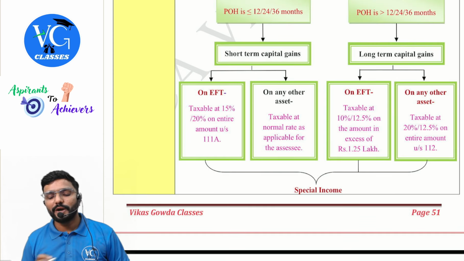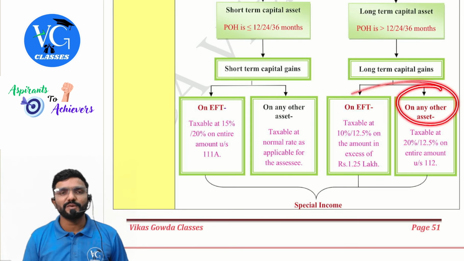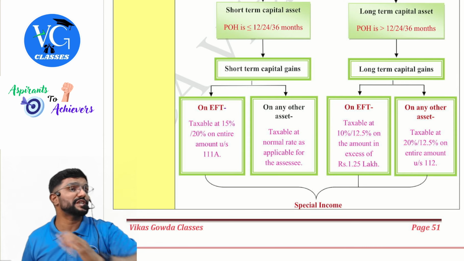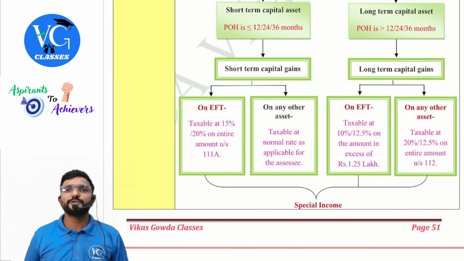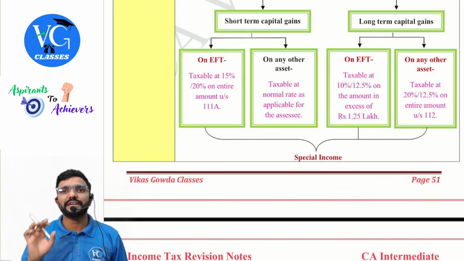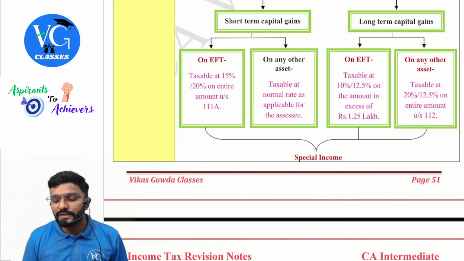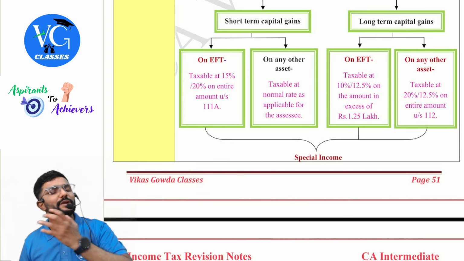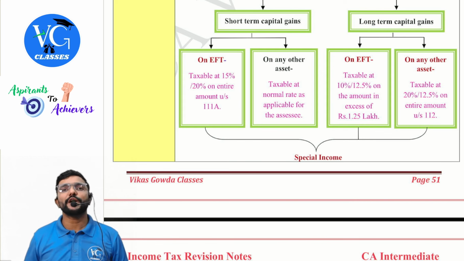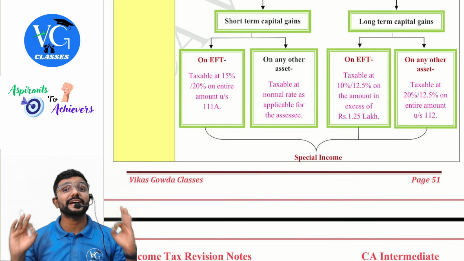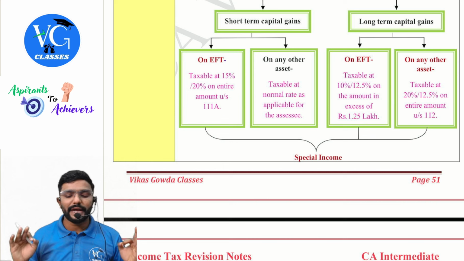Yes, sir. Sir, what if there is a long-term capital gain on the transfer of any other asset? Even that is a special income, which is taxable under section 112. At what rate, sir? 20%, or now from 23rd July, it is 12.5% on the entire amount.